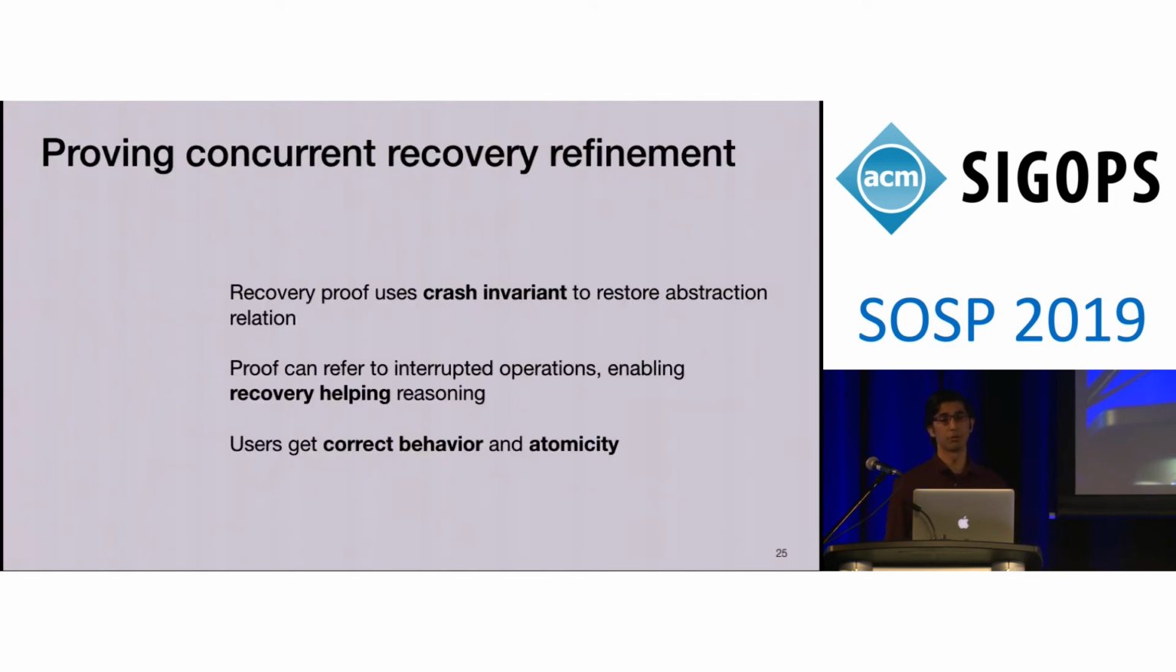So to summarize what I've said so far, to prove concurrent recovery refinement, the recovery proof gets to assume the crash invariant and uses it to restore the abstraction relation. The proof can refer to interrupted operations themselves, which enables this recovery helping reasoning, where recovery completes an operation that started prior to the crash. And the upshot of concurrent recovery refinement is that users of the system get correct behavior and atomicity, both with respect to concurrency and with respect to crashes.